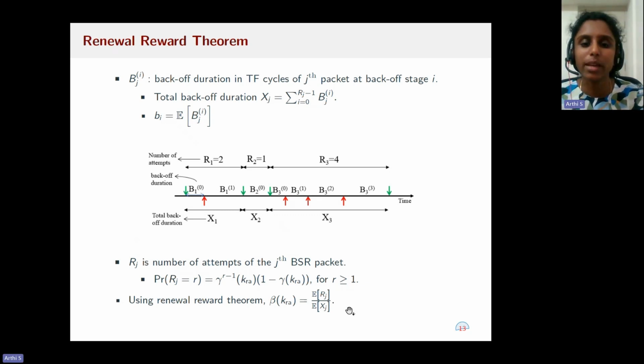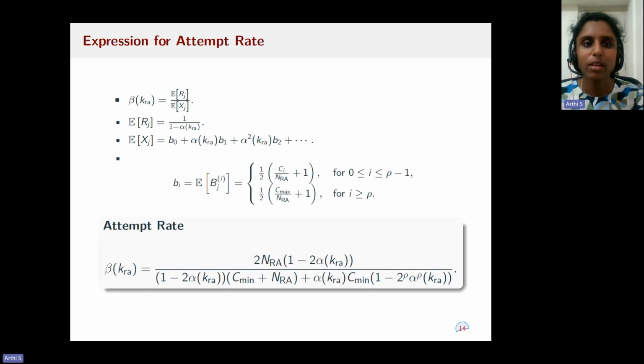And we do not impose any cap on the number of retransmission attempts. Hence, we model the number of attempts to transmit a BSR packet using a geometric distribution. So using these, we compute the expression for the attempt rate for a given number of users in random access. For a detailed analysis of these derivations, please look at the conference paper.